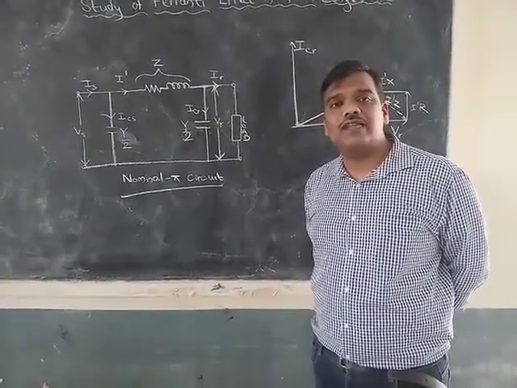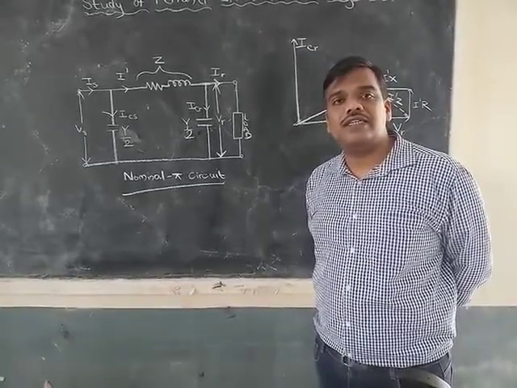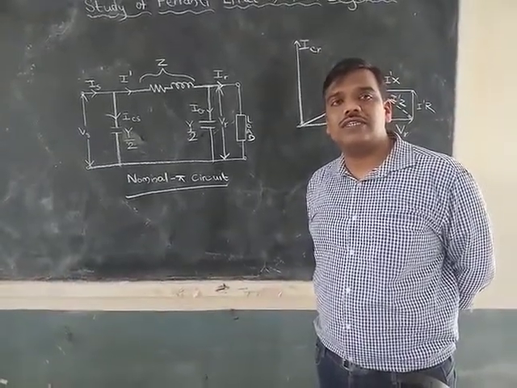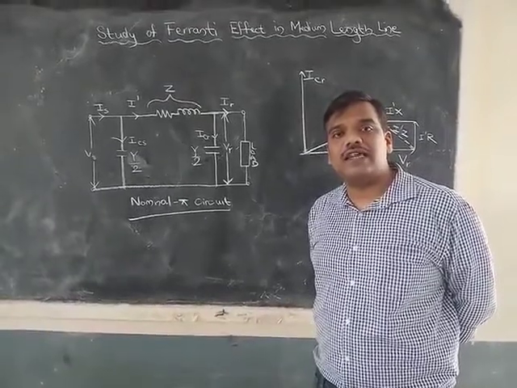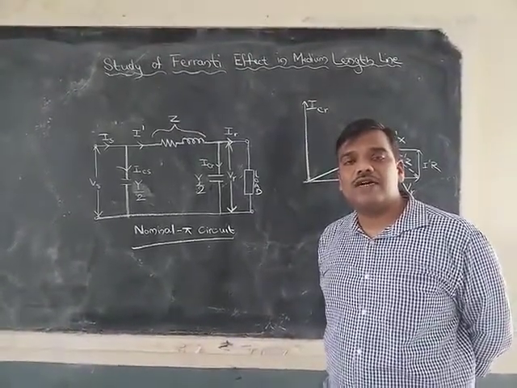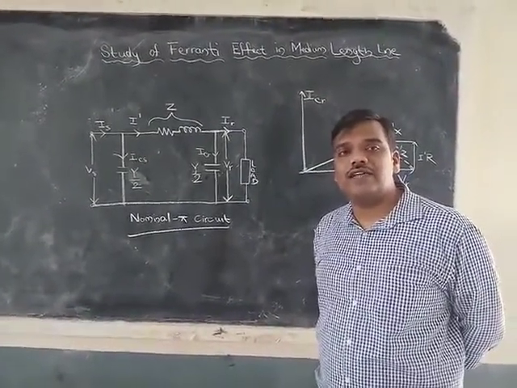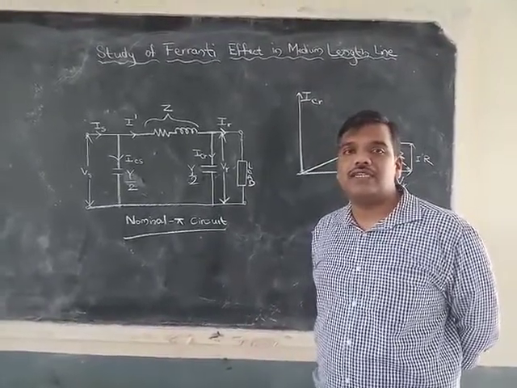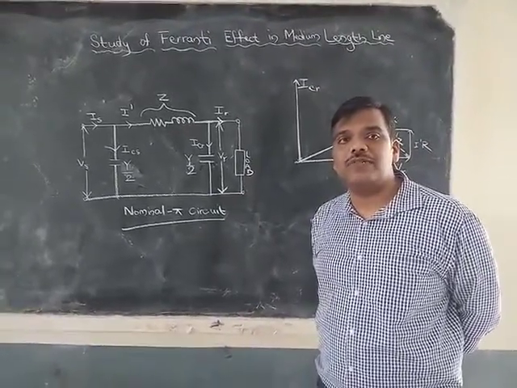In the DC line there is only resistance. We are not considering the inductance and capacitance. But in the case of an AC line, the effect of inductance and capacitance cannot be ignored.